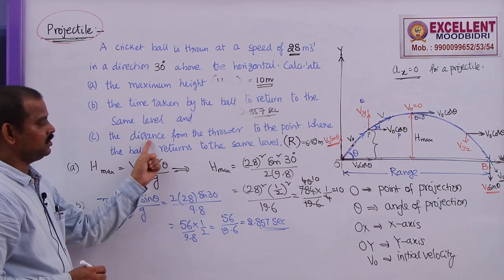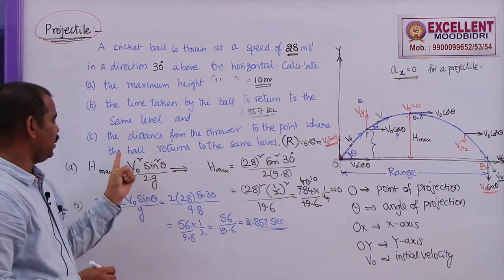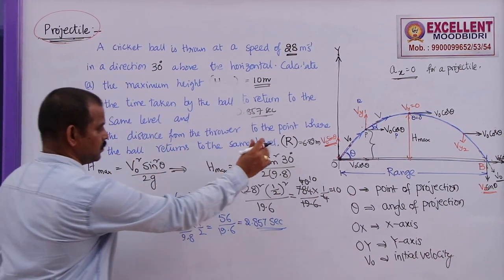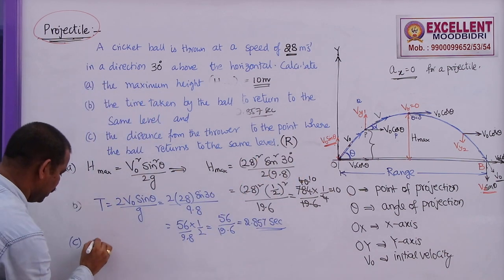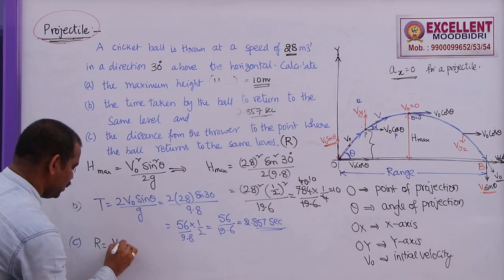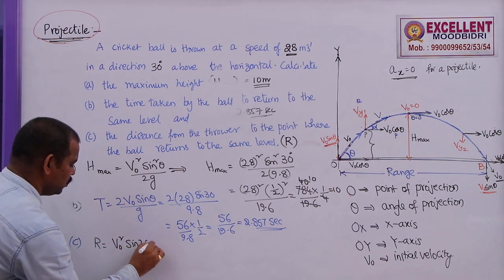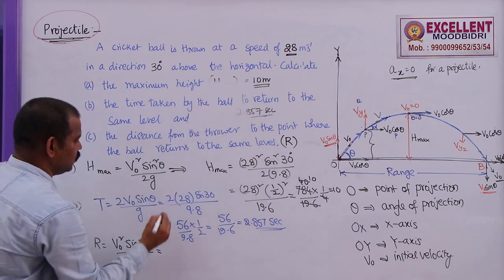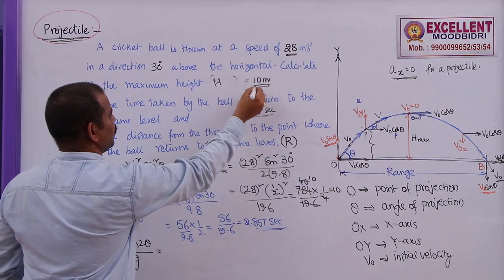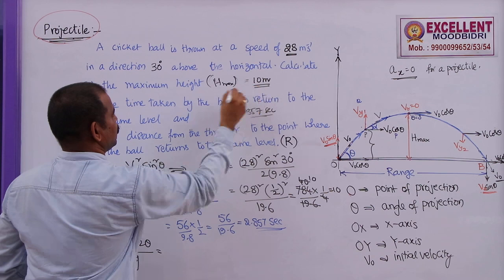So, the distance from the thrower to the point where the ball returns to the same level, that is R. We need to find out the R value here. So, R is equal to V naught square sin 2 theta by g. What is the V naught value? 28. This is the H max value, already we got it as 10 meter.